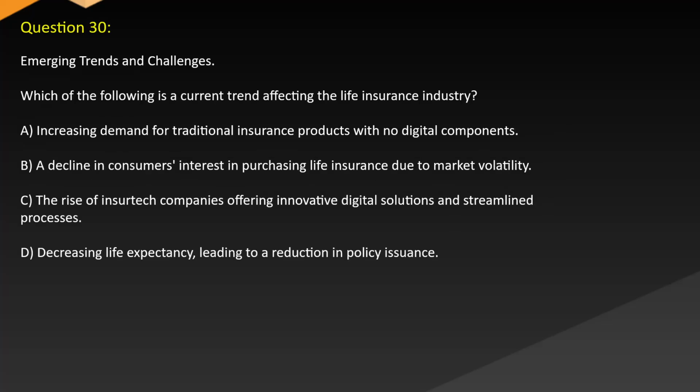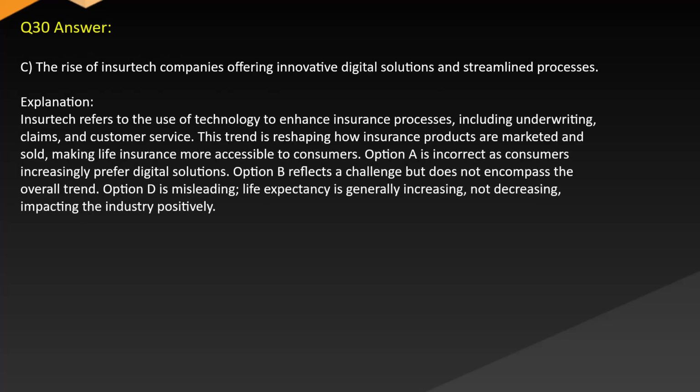Question 30. Emerging trends and challenges. Which of the following is a current trend affecting the life insurance industry? A. Increasing demand for traditional insurance products with no digital components. B. A decline in consumers' interest in purchasing life insurance due to market volatility. C. The rise of insurtech companies offering innovative digital solutions and streamlined processes. D. Decreasing life expectancy leading to a reduction in policy issuance. Answer: C. The rise of insurtech companies offering innovative digital solutions and streamlined processes.